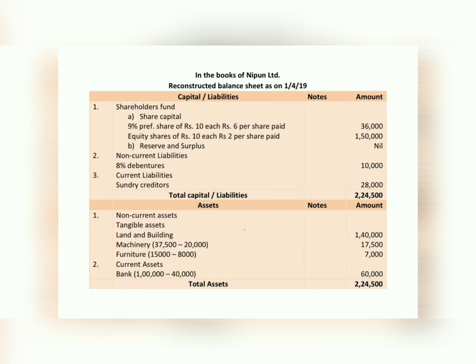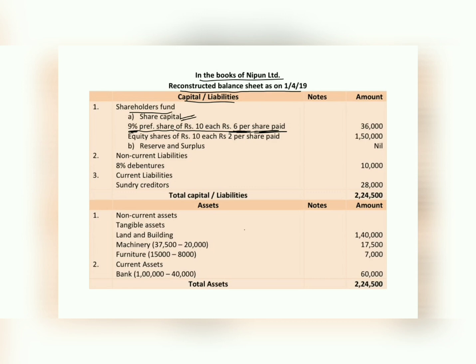Let's reconstruct the balance sheet. In the books of Nippon Limited, reconstructed balance sheet as on 1/4/2019. So capital and liabilities, we have shareholders' funds. First of all share capital, that is preference share capital. Now the 8% preference shares were converted into 9% preference shares of rupees 6 per share paid up.